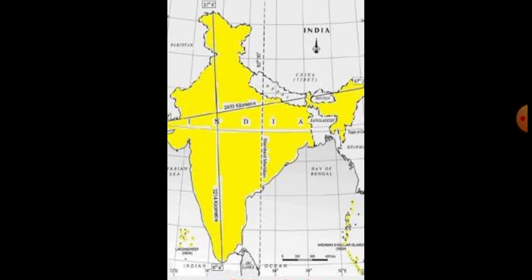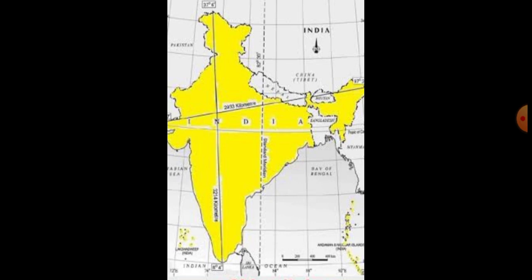Okay, the middle line is called the Tropic of Cancer. That Tropic of Cancer passes through the middle of the country and divides India into two parts, the northern hemisphere and the southern hemisphere. Can you understand, students?